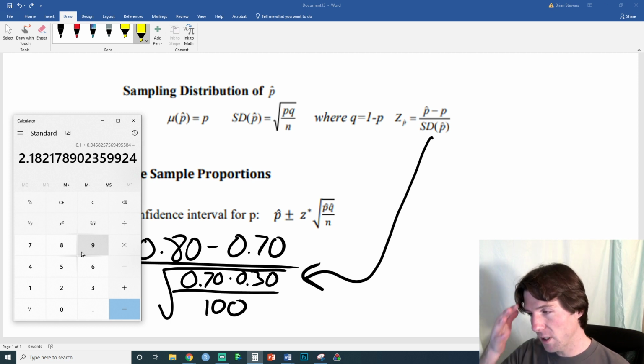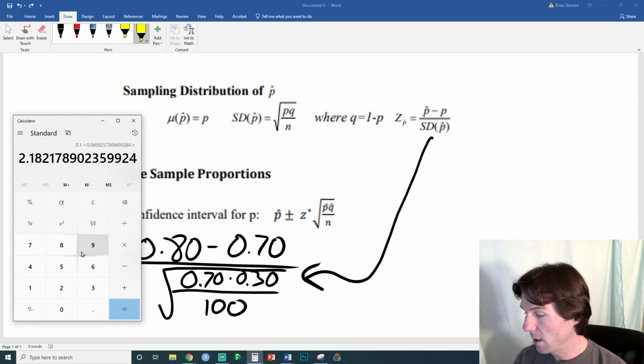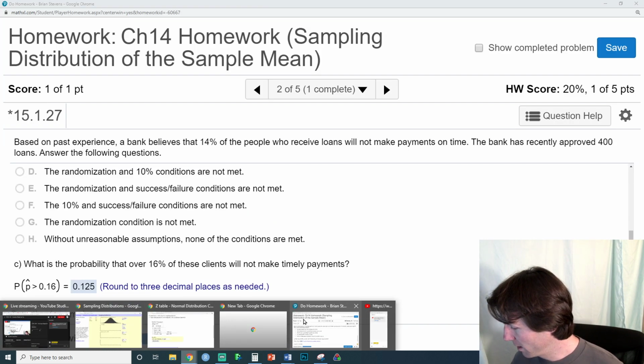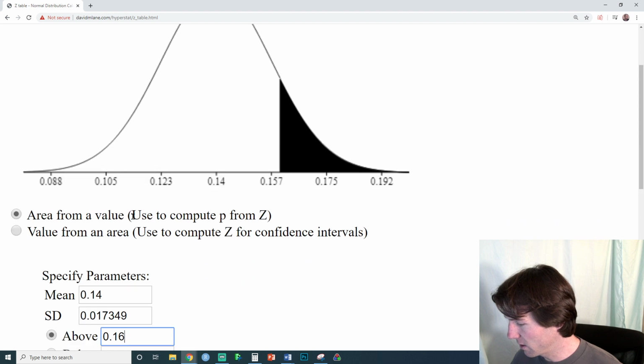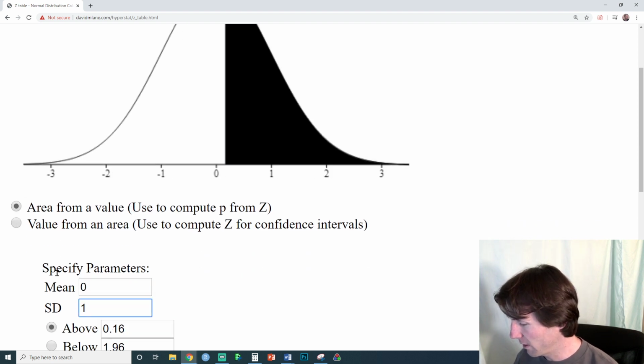A lot of your homework assignments might have you put this into the David M. Lane calculator and ask you the probability of this, because this is now a z-score. I still have that webpage up. Since it's a z-score, we'd go over here, put in a mean of this and standard deviation of this, and go above. It's going to be about